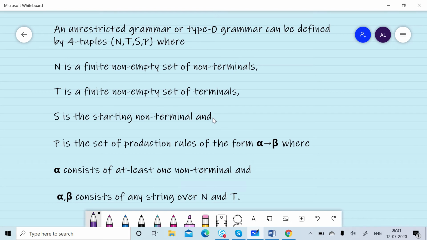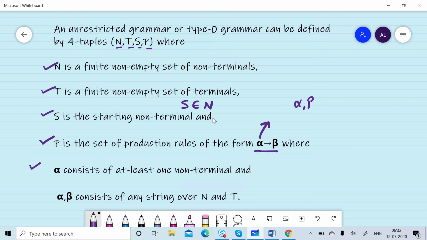Unrestricted grammar, or type 0 grammar, or phrase structure grammar, can be defined by a four-tuple N, T, S and P, where N is a finite non-empty set of non-terminals, T is a finite non-empty set of terminals, S is the starting non-terminal and S belongs to N, and P is the set of production rules of the form alpha gives beta.